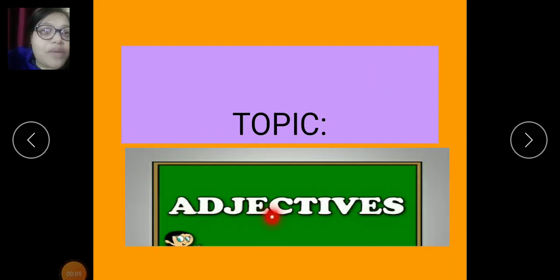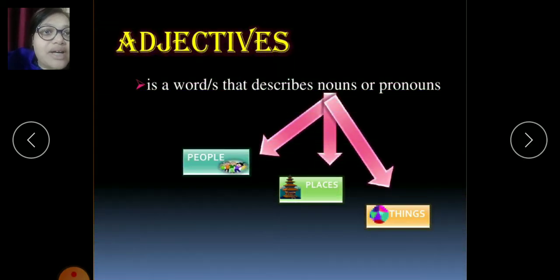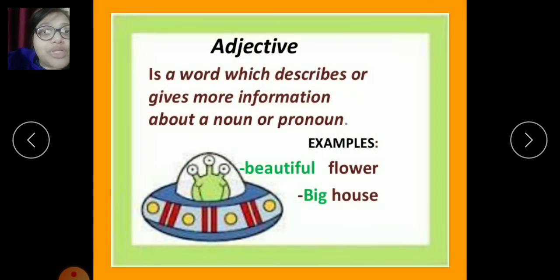So today's topic is adjectives. So what is an adjective? Adjectives are words which describe a noun or a pronoun. And what is a noun? Name of people, place or things. So what is a perfect definition of an adjective? It is a word which describes or gives more information about a noun or a pronoun.